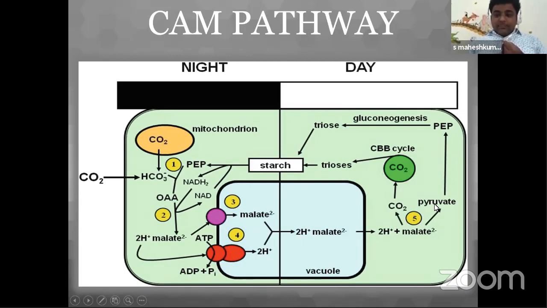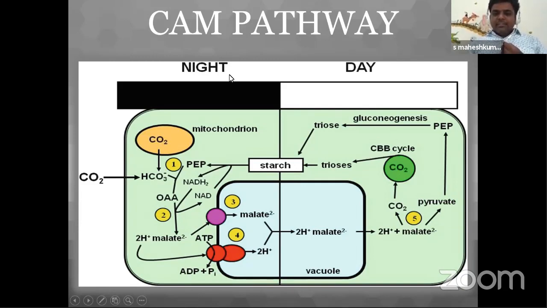What happened in the C4 cycle? Now the CO2, by RuBP, will complete the C3 cycle here. And now the pyruvic acid forms phosphoenol pyruvic acid, and then it is ready to receive carbon dioxide. Means here the C4 cycle is happening and the C3 cycle is happening. The same process is happening as in C3, C4.